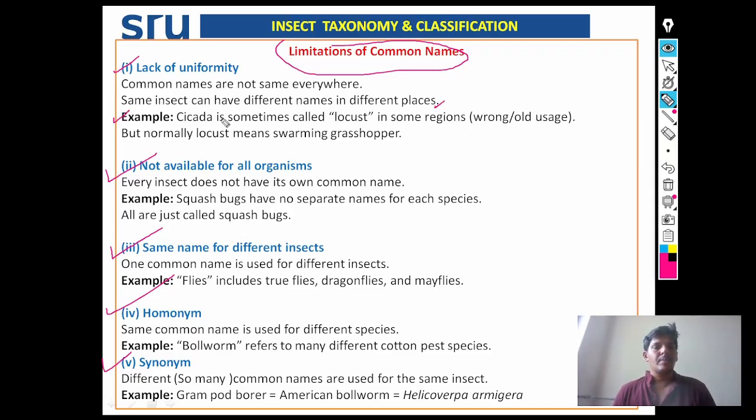See for example, cicadas are sometimes called locusts in some regions. This is a wrong or old usage, because normally locust means swarming grasshopper. We are calling cicadas locusts in some regions. So this is the lack of uniformity in various regions. That is one of the limitations of the common name.